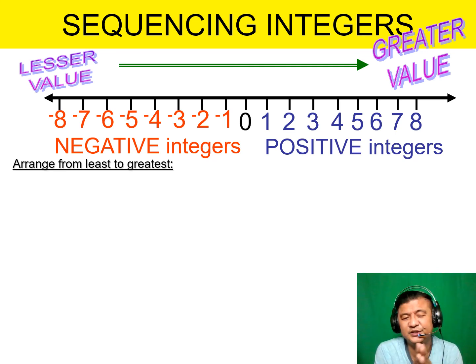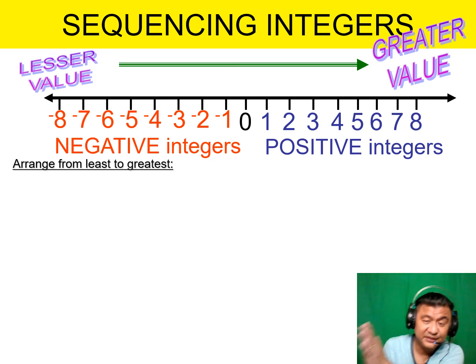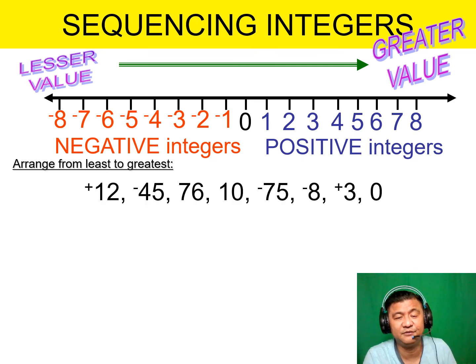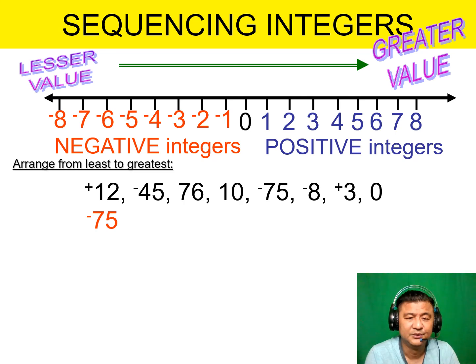Sequence means arranging them from least to greatest or greatest to least, depending on what is being asked. For example, they gave you a series of integers. How do you arrange that? Well, you could do it mentally, or a number line can help you. So let's start with the negatives. The bigger numbers on the negatives, right? They look big, but the value is less.